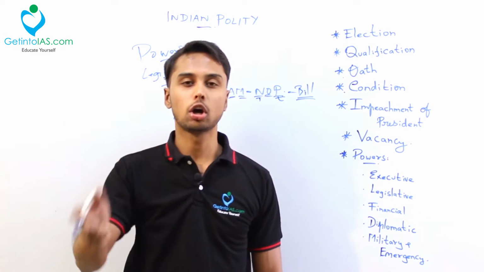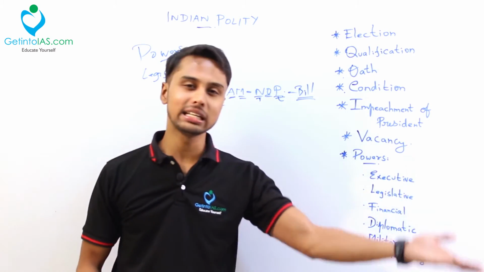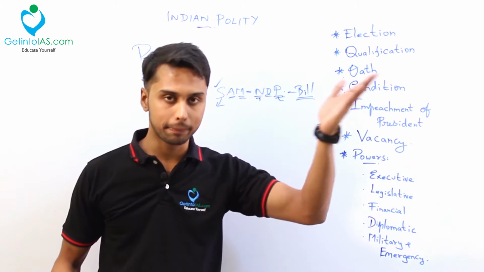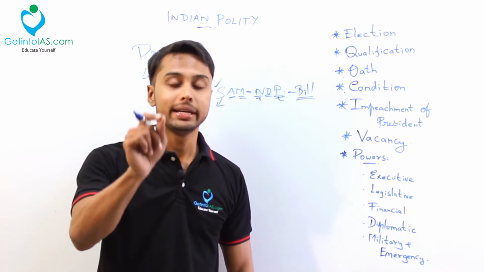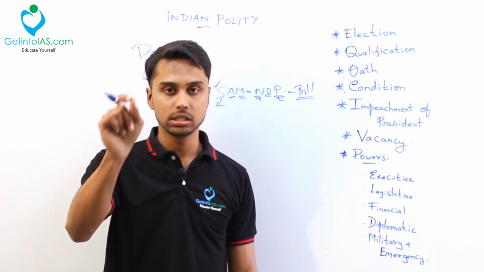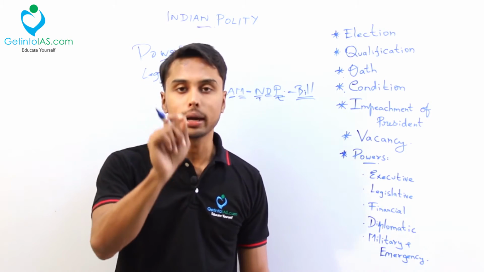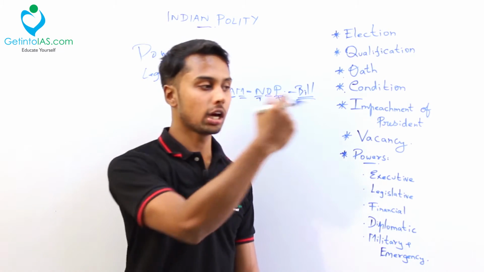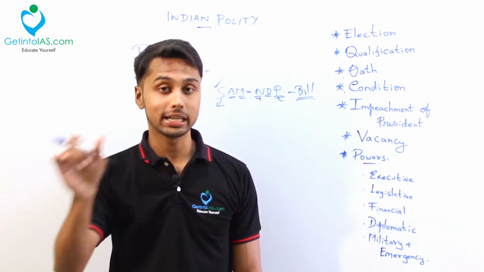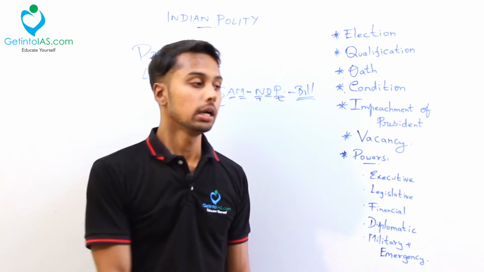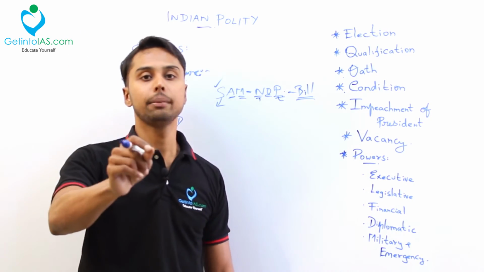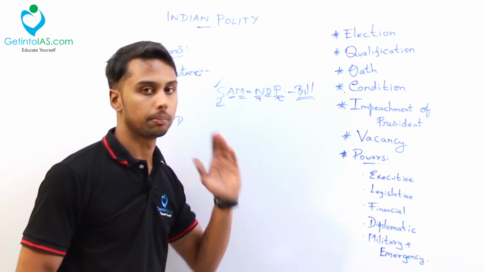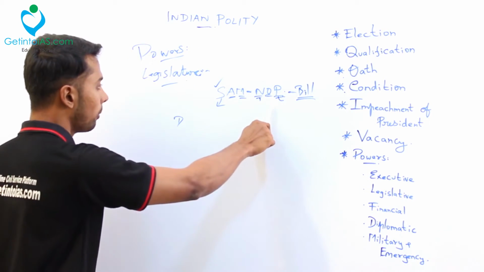Okay, let us assume that they are not amending. They are again presenting the bill as such, not making any editing, and presenting it to the President again, then it is mandatory for the President to put his signature. Okay, only for the first time he can return the bill. Next time, if they present the bill with or without amendment, that is very important, it is mandatory for the President to put his signature. Okay, those are the powers he has with respect to the bill. So remember the code word, SAM has no problem with the bill.